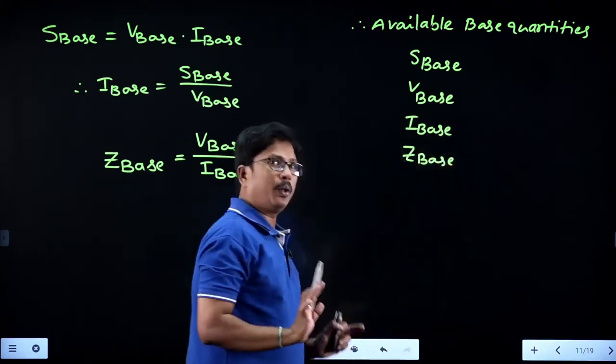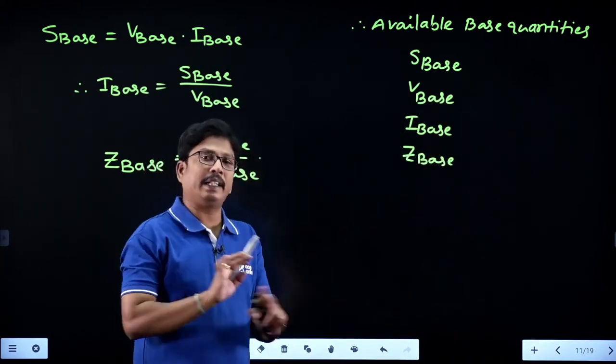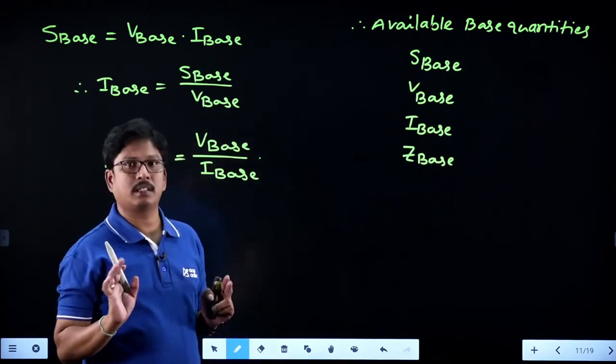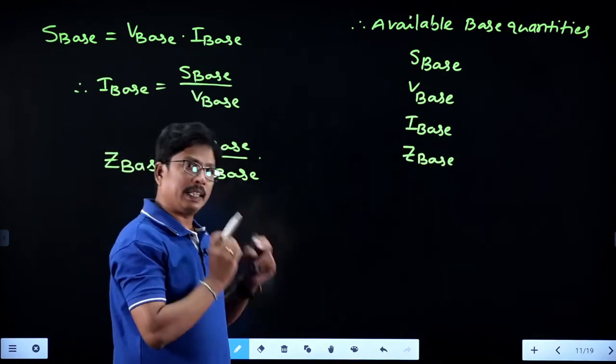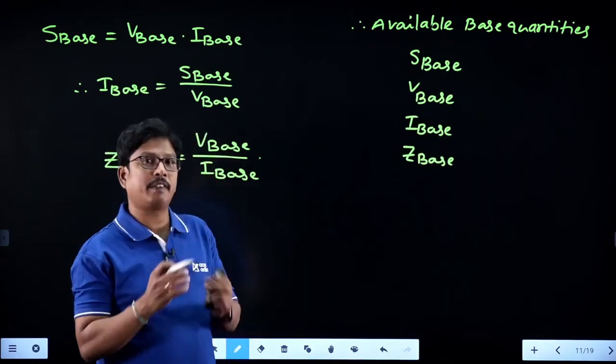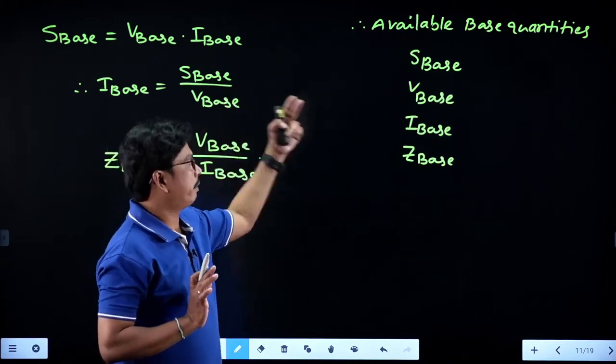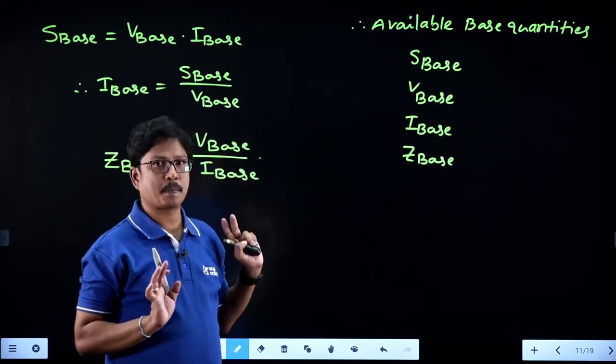These are the only available base quantities in the entire power system network. Other than this, we don't have any base quantities. So we have to use these base quantities for calculating every per unit value in the power system network.